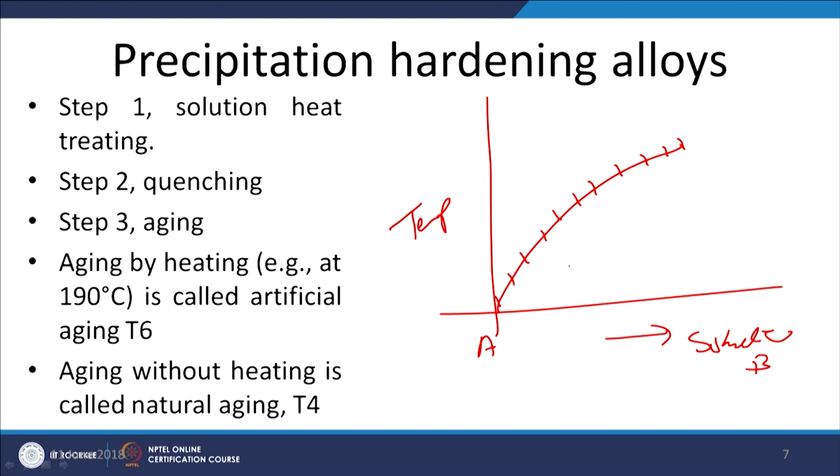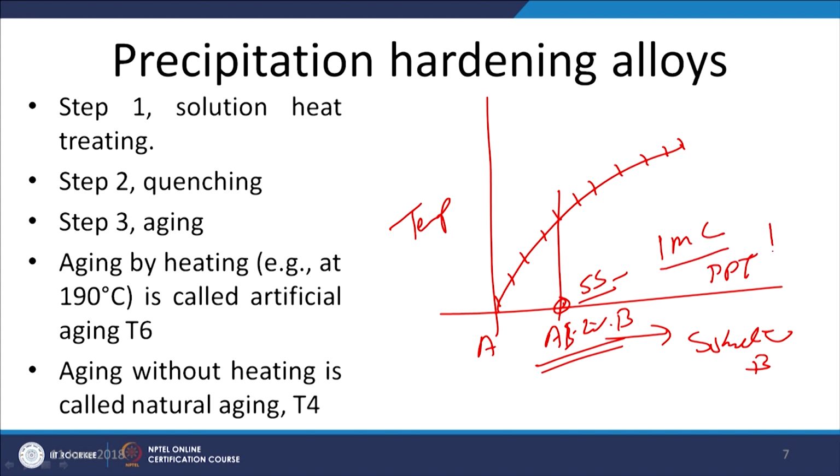So, here what we can see, say if we take any alloy A with 2% of B. At room temperature, it may be supersaturated or it may be in the form of intermetallic compounds, or it may be in the form of precipitates.